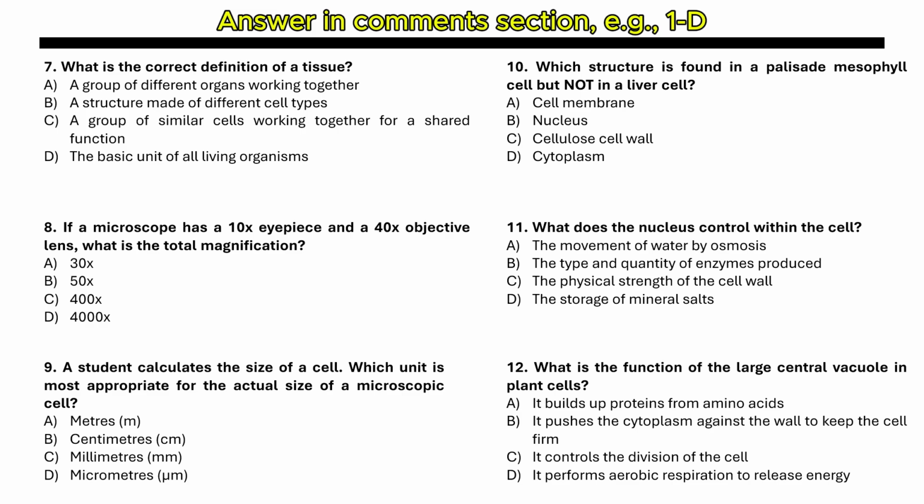What is the function of the large central vacuole in plant cells? The options are: it builds up proteins from amino acids, it pushes the cytoplasm against the wall to keep the cell firm, it controls the division of cell, or it performs aerobic respiration to release energy.